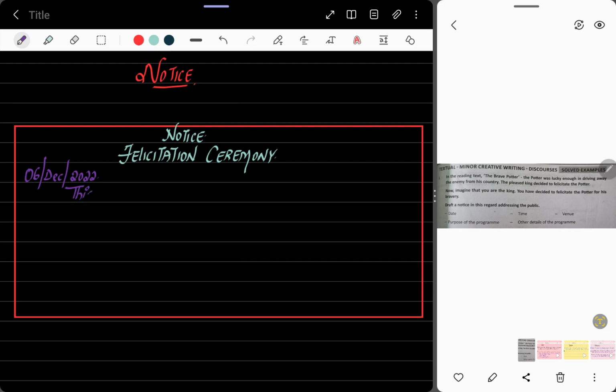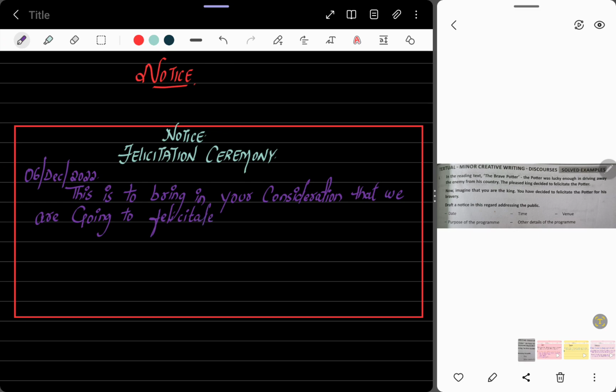So this is to bring in your consideration that we are going to felicitate the potter for his bravery. Okay, we have given the details of the program.